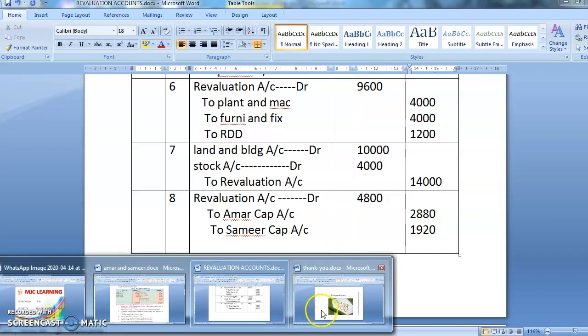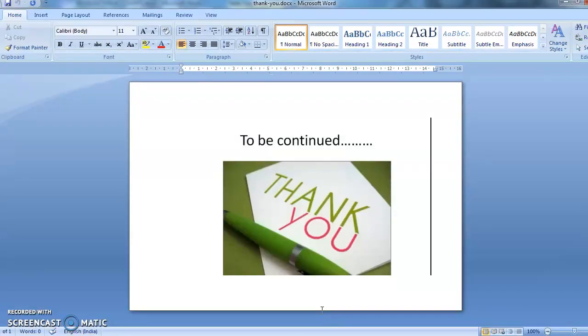Students, in accounts, practice makes men perfect. So whenever we are solving the problem, try to solve along with us and complete it. So next time when you are opening a BK PPT, see that revaluation account, partners capital account, balance sheet is drawn with you and you are solving the problem along with the teachers. Chalo, have a good day.